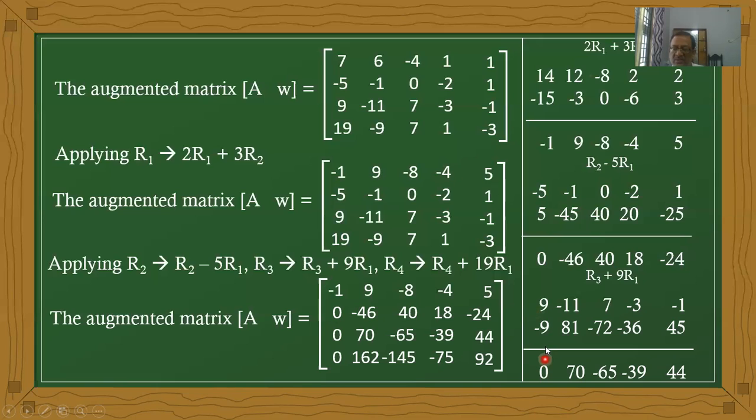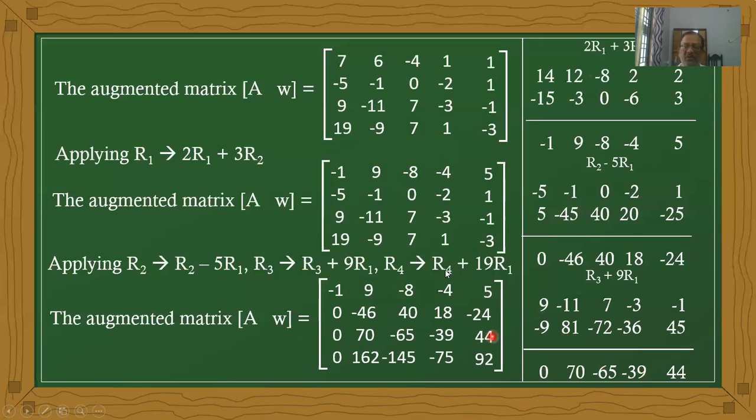Sum of the values: 9 minus 9 is 0, minus 9 plus 81 is 72, 7 minus 72 is minus 65, minus 3 minus 36 is minus 39, and minus 1 plus 45 is 44. Therefore the third row is also changed.